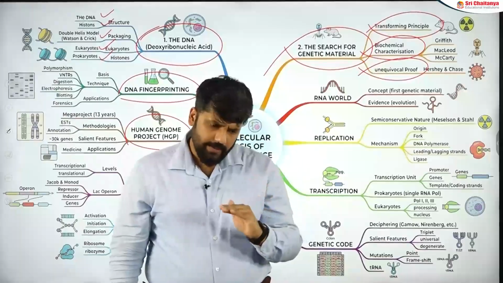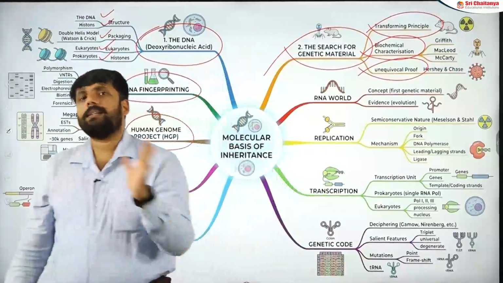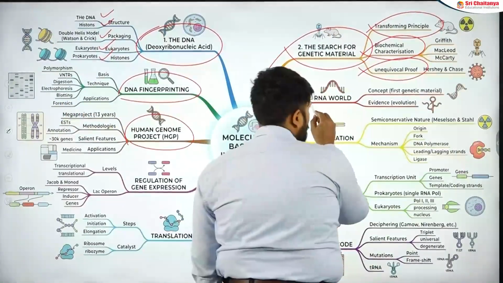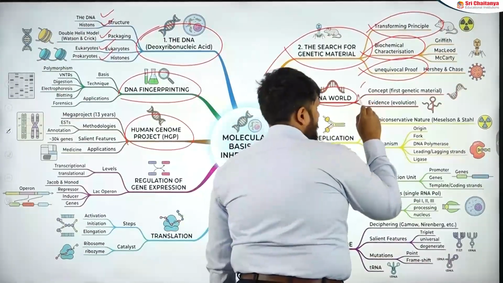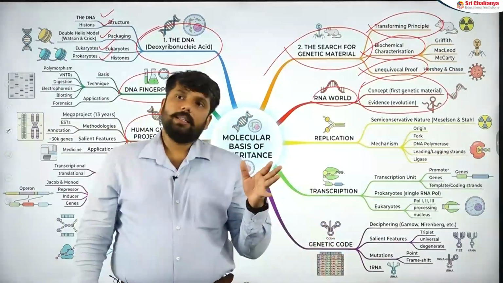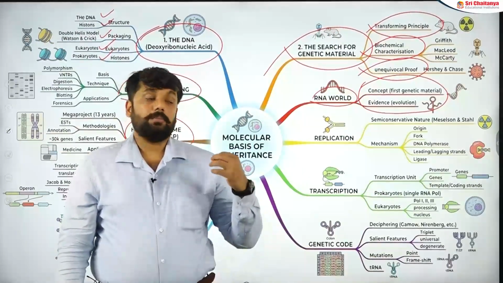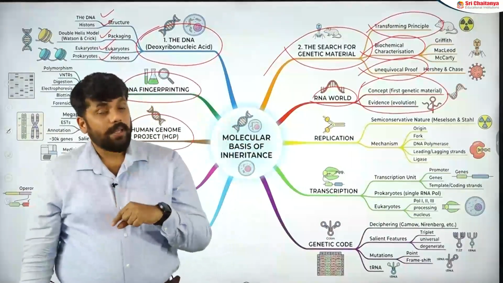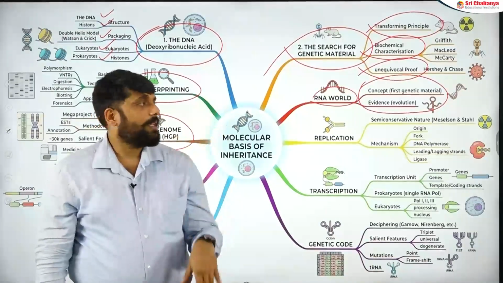When we have discussed all the experiments, you come to the conclusion that DNA is a genetic material, or to be very frank, DNA is a better genetic material than RNA. That is the conclusion we draw from this event. Just before the start of the processes or the central dogma, we have the RNA world, in which we discuss how RNA was the first genetic material, and how the processes of translation and genetic material like DNA evolved around RNA. That is an important aspect. The RNA world has produced questions before. We will discuss what kind of questions have appeared along with NCERT.